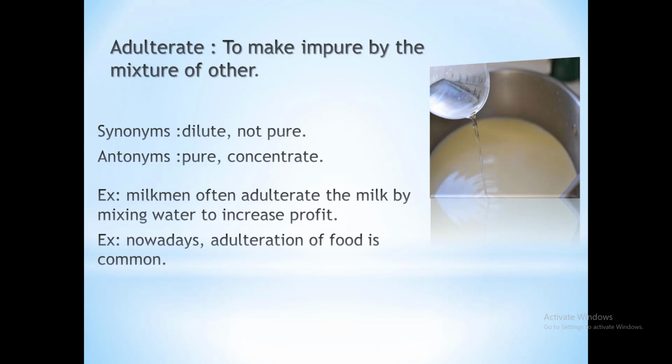Let's take a look at the synonyms, which are dilute and not pure. It's quite easy to understand. I don't think you need any explanation for this. See the antonyms, which are pure and concentrate. These are the exact opposite words of adulterate, and the word concentration is often used when we talk about chemicals and their dilution. I expect you are very well aware of these basic words.